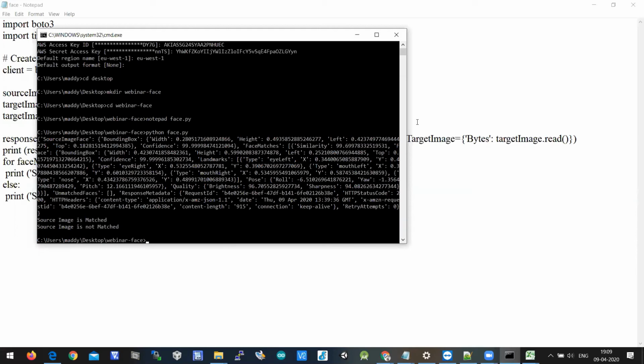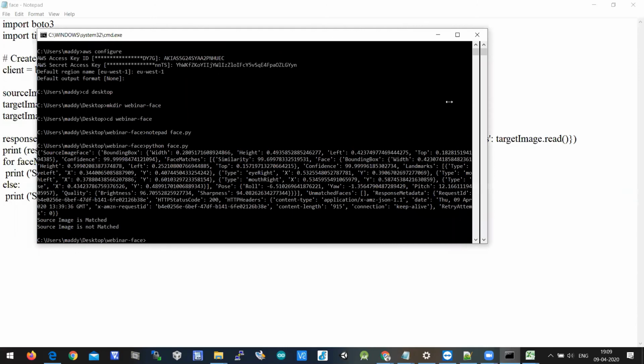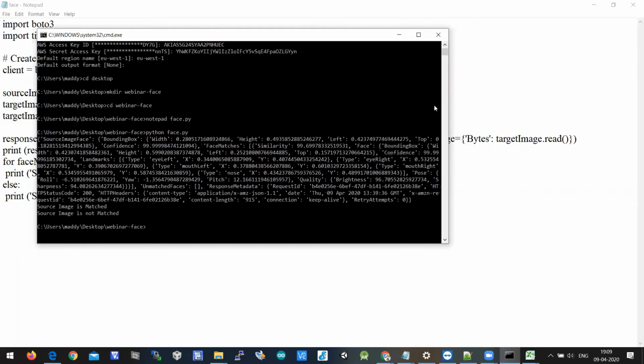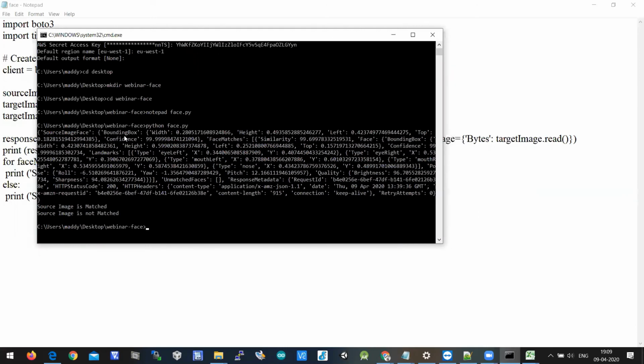Let's understand this response which has been printed there. Source image face bounding box: width, height, left and top. A bounding box is nothing but a box which can be drawn around the face with the width, height, left and top. And confidence is 99.99, which means that it is 99% sure that both images are the same.